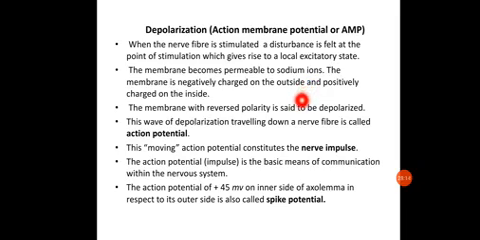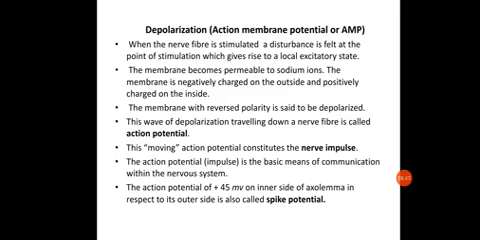Now the membrane with the reversed polarity is said to be depolarized. And this wave of depolarization traveling down a nerve fiber is called the action potential. The moving action potential is called the nerve impulse, and this nerve impulse is the basic means of communication within the nervous system.